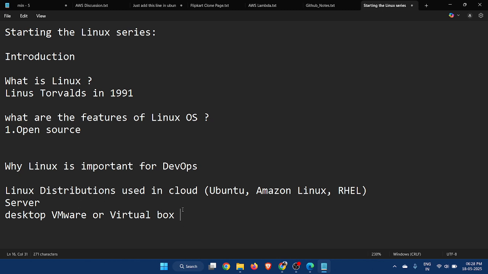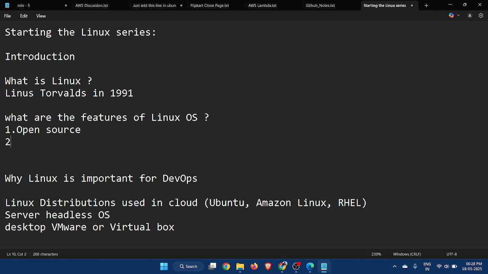But when we install Ubuntu on AWS, it's the server version. That is, it does not have any desktop GUI. We can say it's a headless operating system. Headless means it does not have any GUI. So in AWS we will be using the server version of Ubuntu, and in VMware or VirtualBox we are using the desktop version.